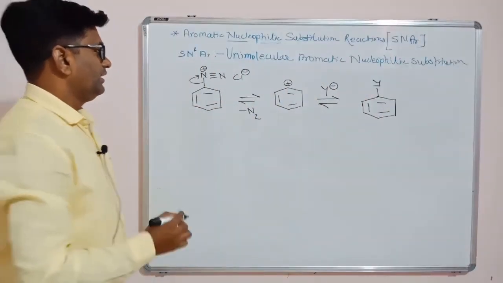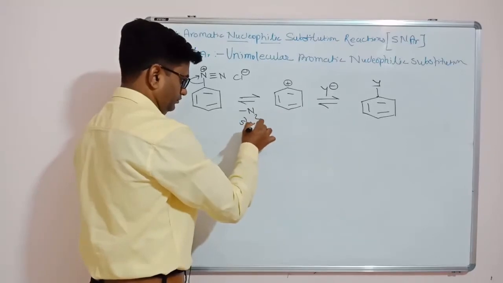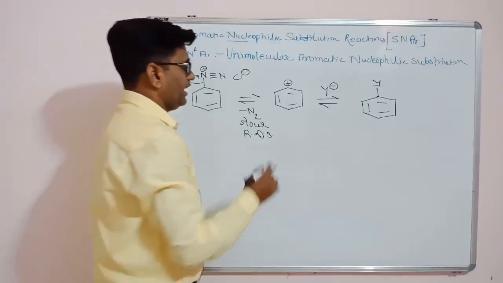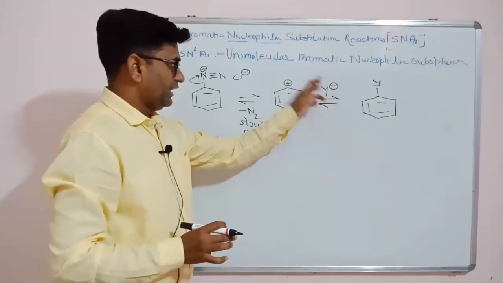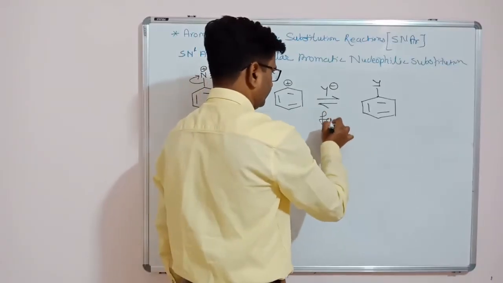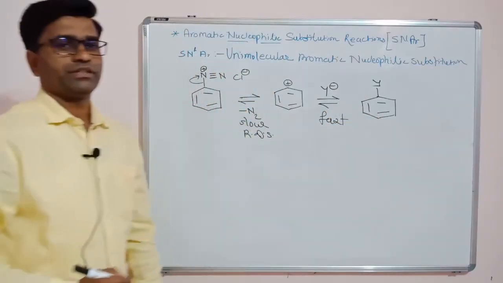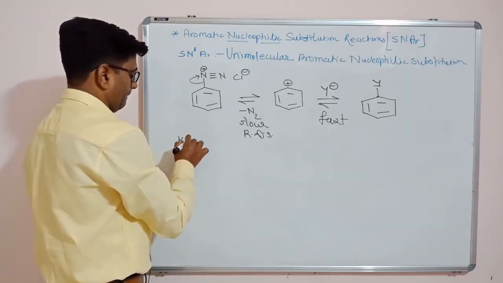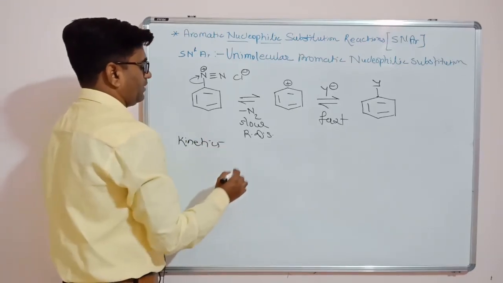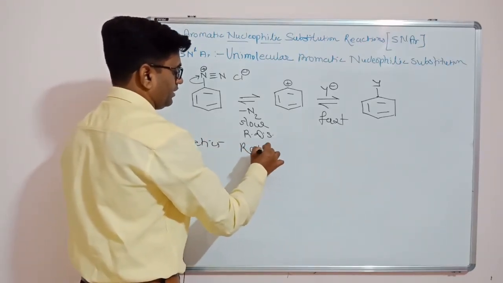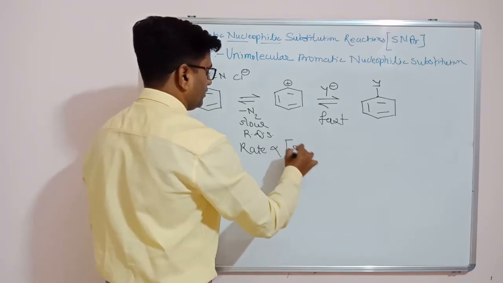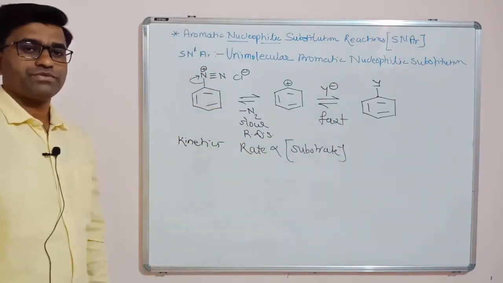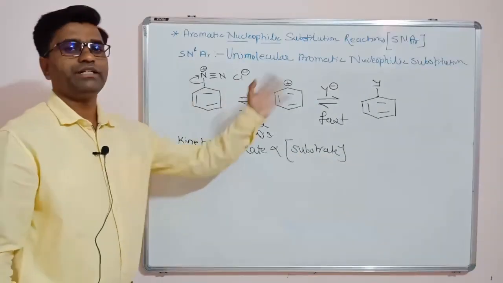In this case, the first step is a slow step, that is the rate determining step, and as soon as this carbocation forms, the nucleophile attacks fast and we will get the product. So if we see the kinetics of this reaction, the rate of the reaction is directly proportional to the substrate only, that is diazonium chloride salt.